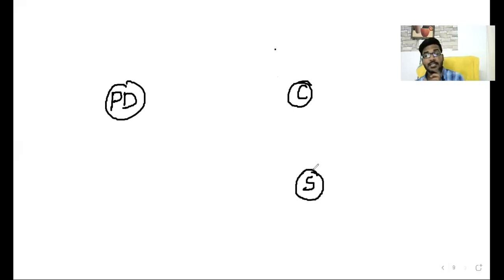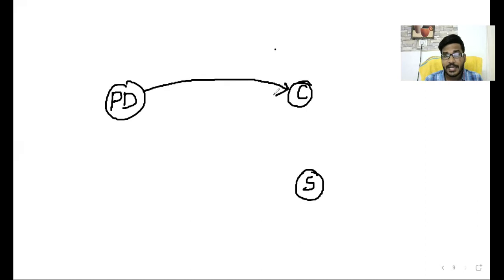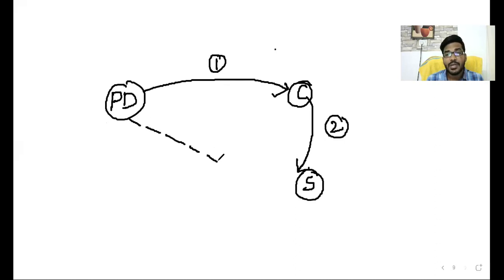Sir, here what is that, sir? There are three contracts in the contract of surety. One is the contract between the principal debtor and creditor. This is contract number one. Another is the contract between the creditor and surety. Contract number two. Another is the agreement between the principal debtor and surety. So this is nothing but contract and agreement number three.